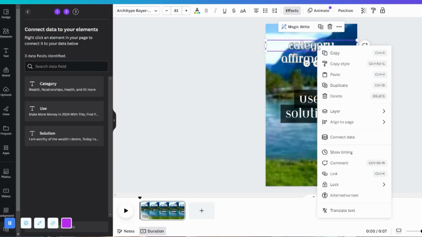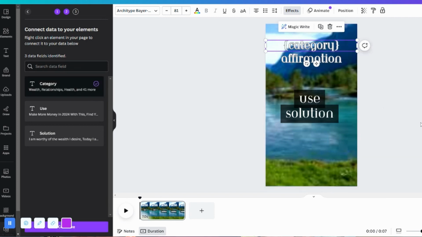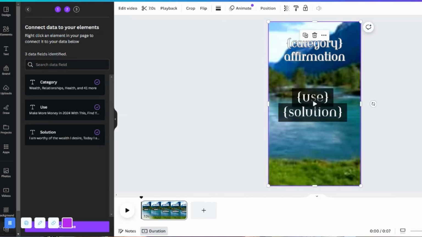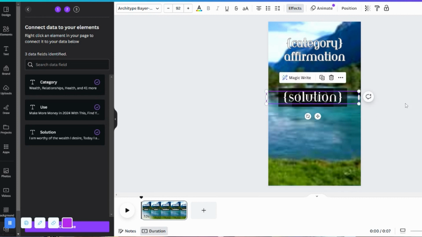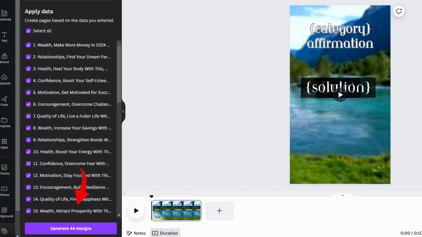First, let's click Category, then right click, then Connect Data, then choose Category. Simple. And then let's do the same for Use and Solution. Great. Now let's move Solution so it's on top of Use because that's ultimately where we want that text to appear. Then hit Continue and then hit Generate.